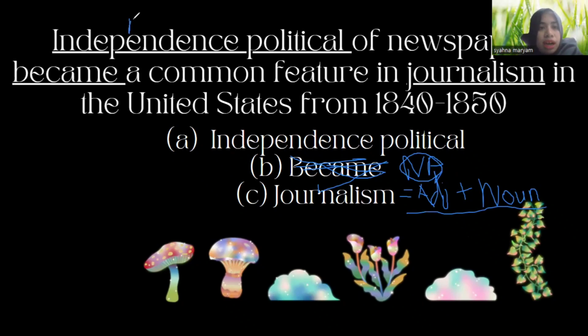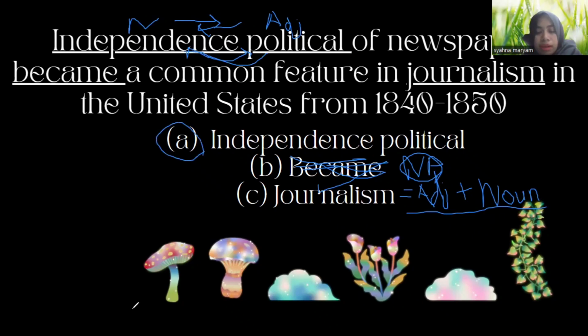Independence is a noun and political is an adjective. So it's backwards, right? I think it should be political independence, right? So I think the correct answer for this question is A, independence political.